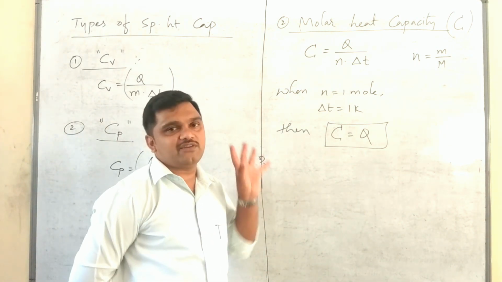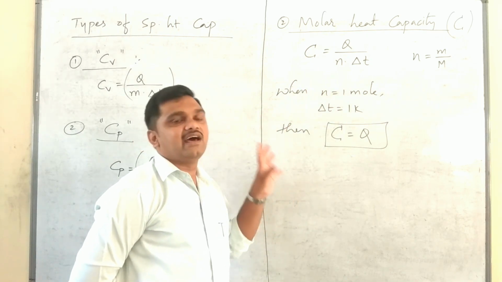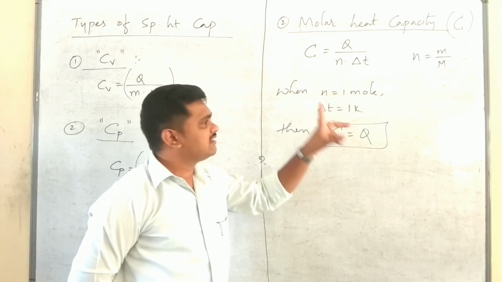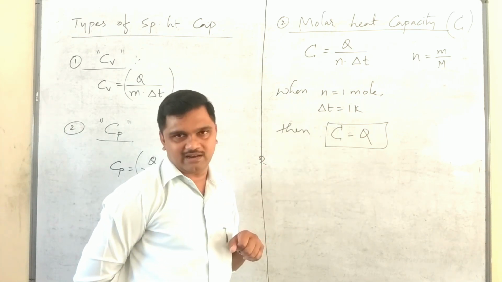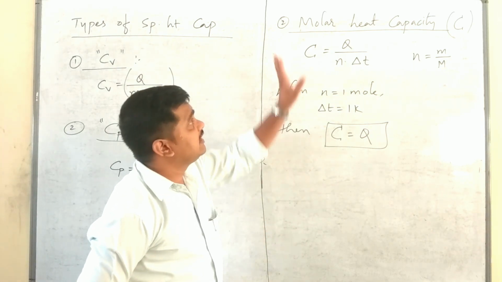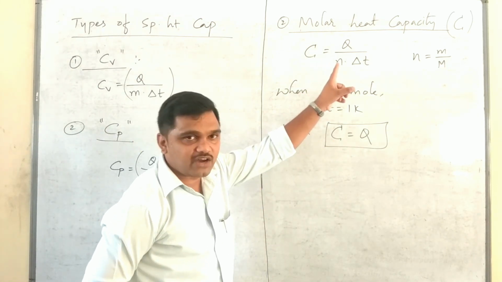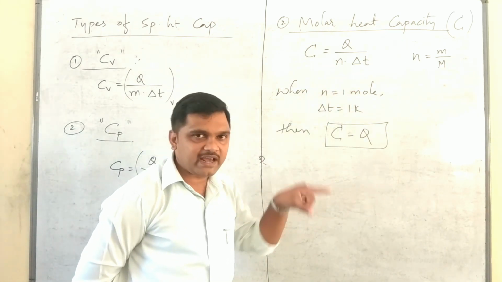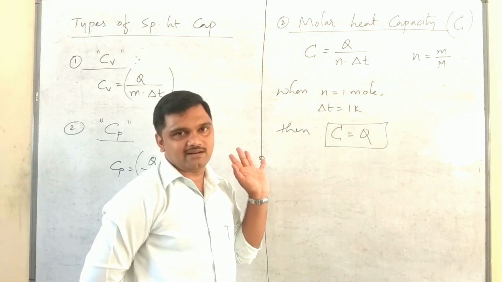Molar heat capacity of a gas can be defined as the amount of heat energy required to raise the temperature of 1 mole of gas by 1 Kelvin.